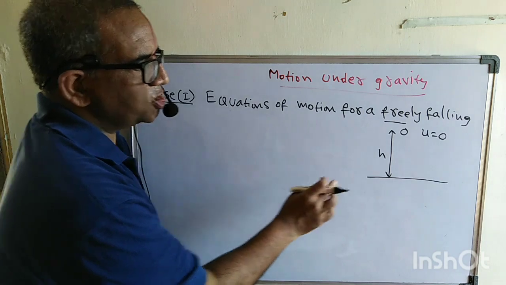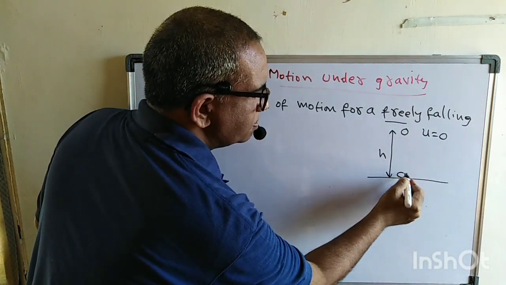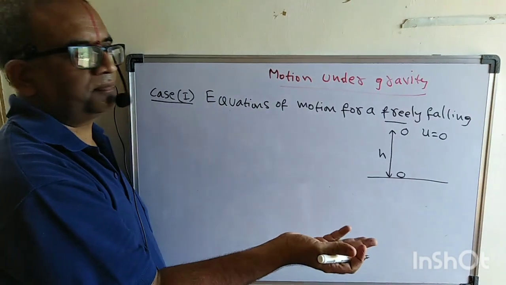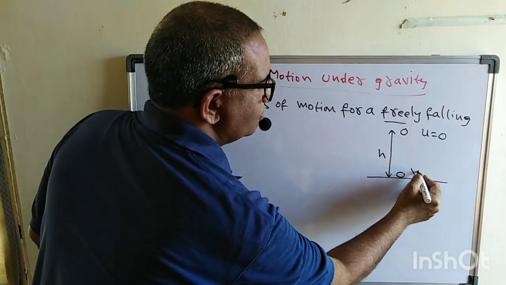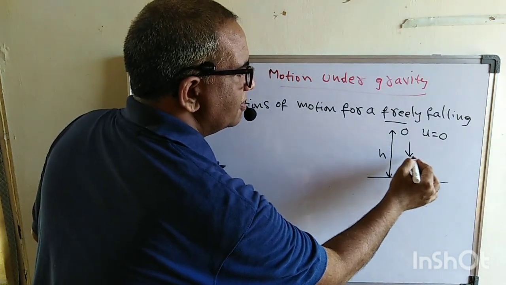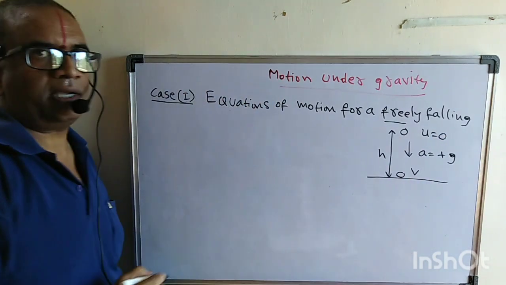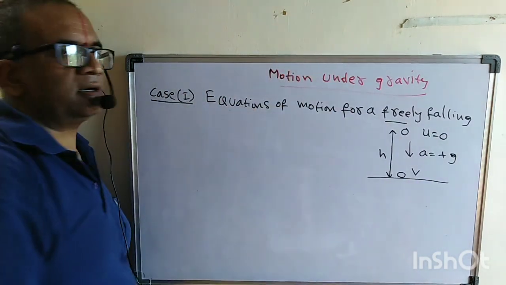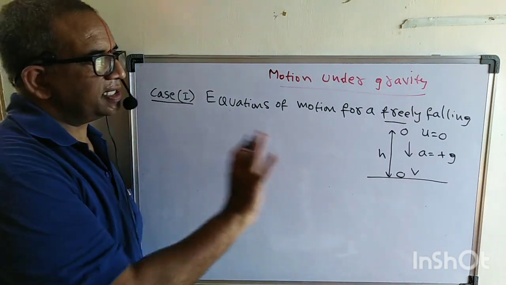Please don't think about after falling. Our case starts from here and ends here, just before touching the ground. By the time it reaches here, it has reached some velocity v. And here it is going down, therefore we will take acceleration as positive. As it is going down, we take it as positive. Are you following this?